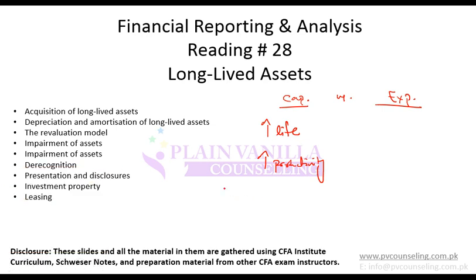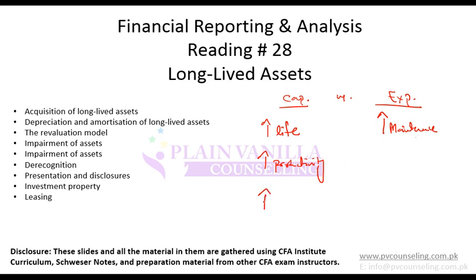So if there is any expense which is done for maintenance purposes, then that is expensed out. So for example, if I purchase a machinery, that is capitalized. If I put oil into machinery for running it, that is maintenance and that is expensed out.